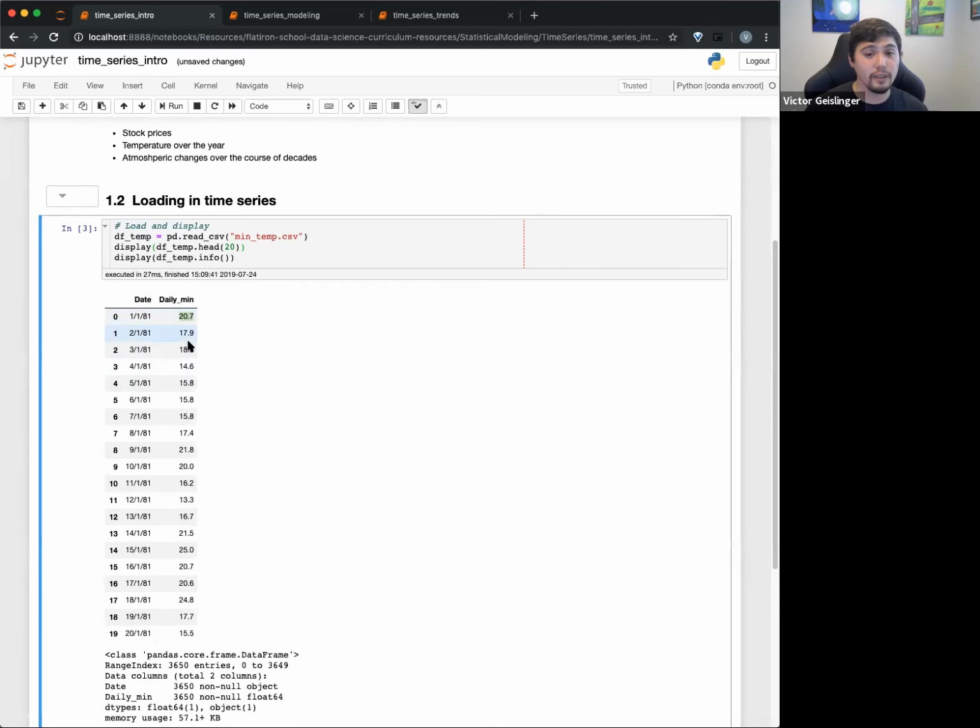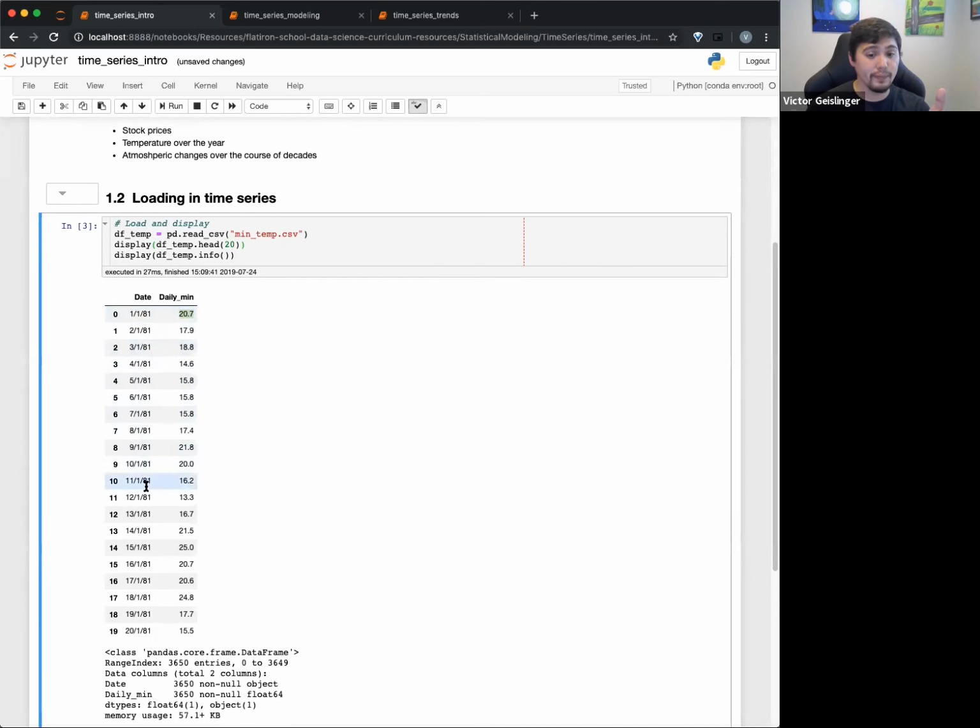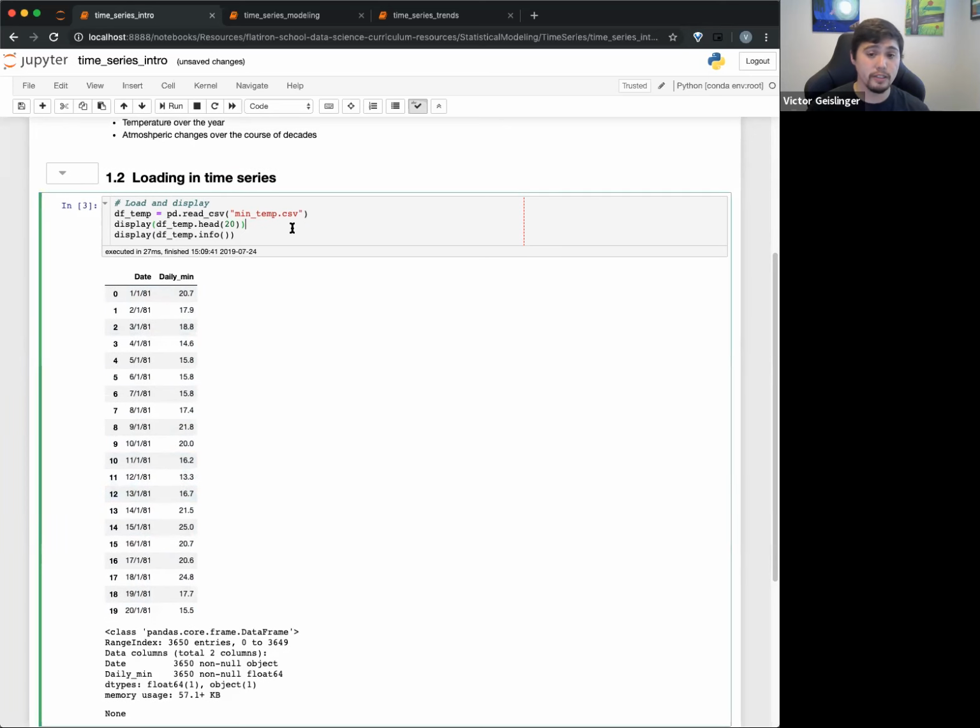But anyway, the point is the data is mostly focused on, oh, I even did this wrong. See, it's important to read this right. You can see here this is probably January, the month right here, and this is the day itself. So it's the day, month, year. And you can see it goes for almost a whole month here. You can see that temperature change, okay? So this is just loading it in and checking it out.